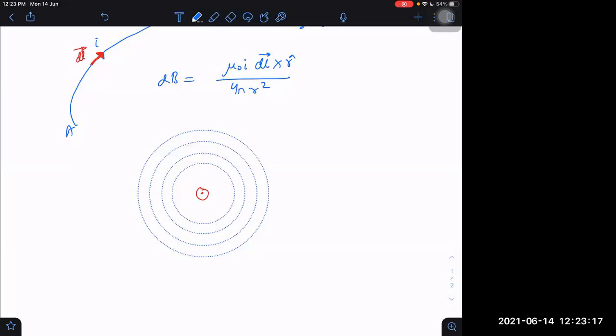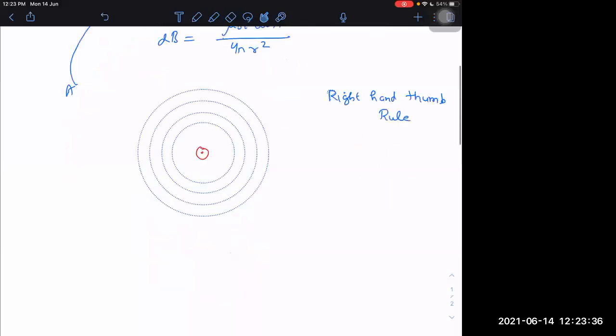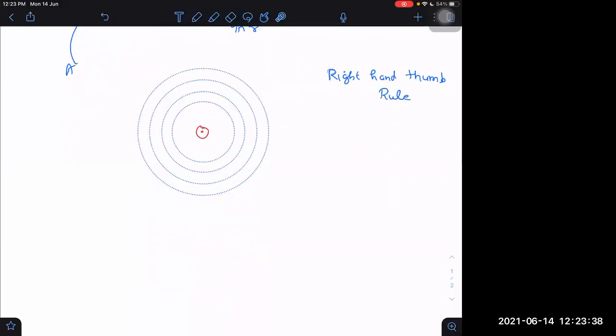I will use the right hand thumb rule here, and L bar cross R bar we can apply. While we use the right hand thumb rule, we should know where to point our thumb and where to point our fingers. It is understood that if something is in circles, then the fingers should be along the circles, and something in one direction, that is current. So the thumb should be in the direction of current.